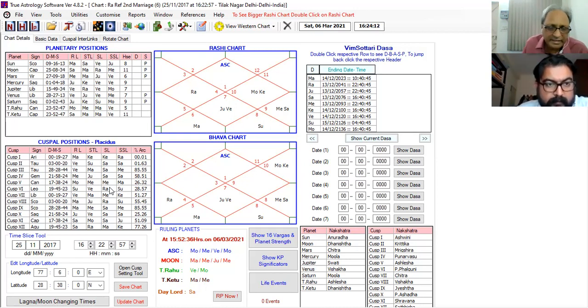And Mars is there in 7 also. Yes. Mercury is in Ketu star. Ketu is there in 7. It means the 9th house has made relation with the 7th house. It has involved the 7th house. Yes. This is the condition.